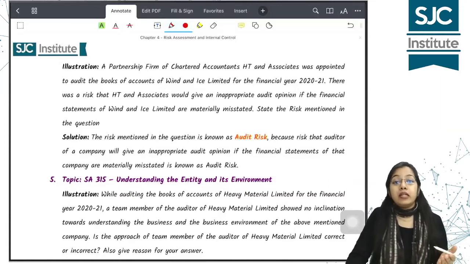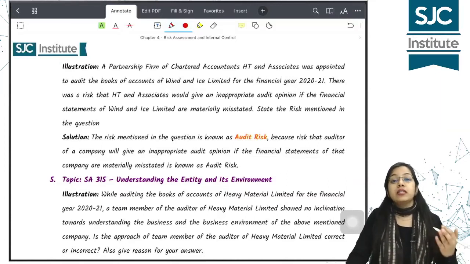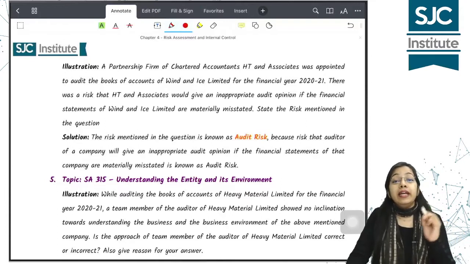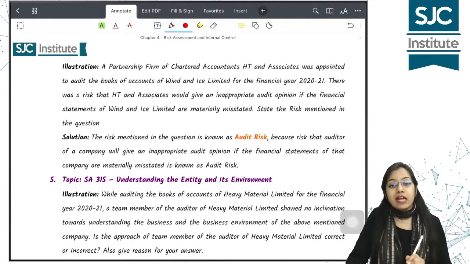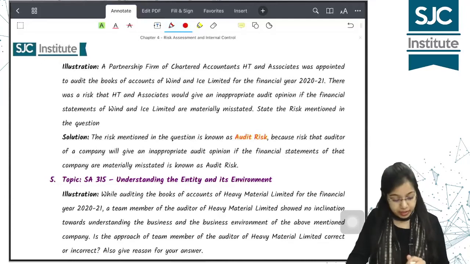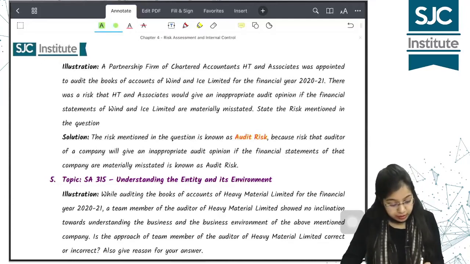तो इस risk को हम क्या कहते हैं? Audit risk. Because audit risk is the risk that the auditor expresses an inappropriate audit opinion when the financial statements are materially misstated. So it is known as audit risk.